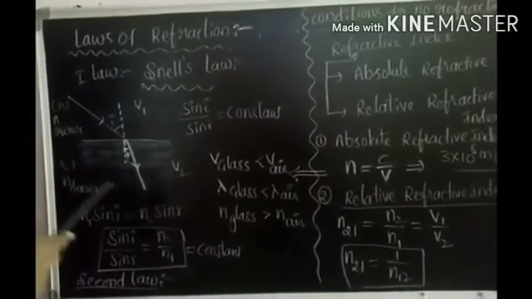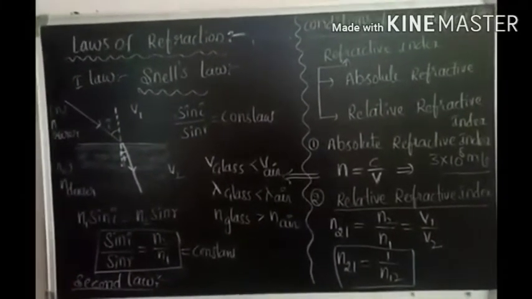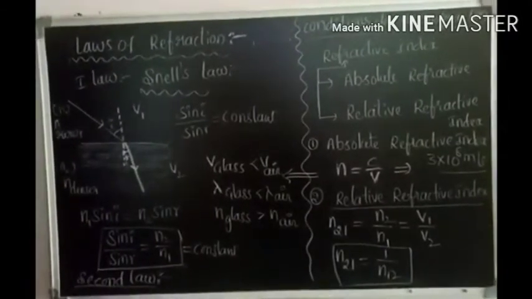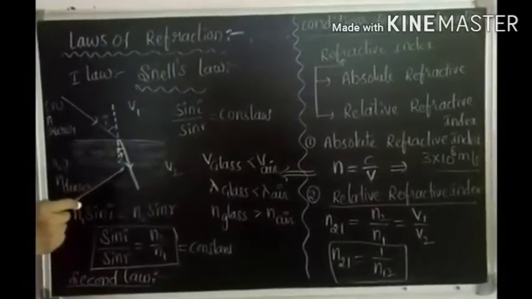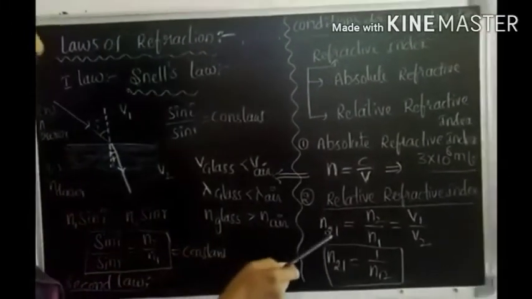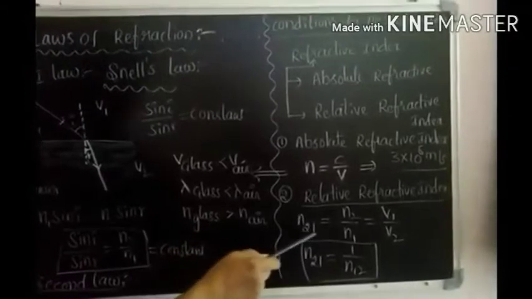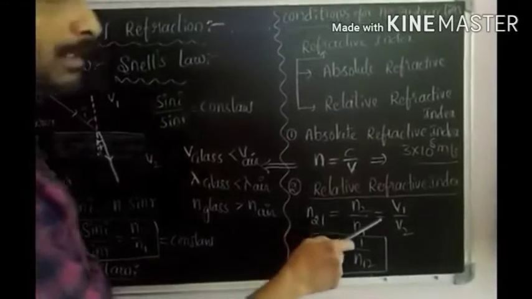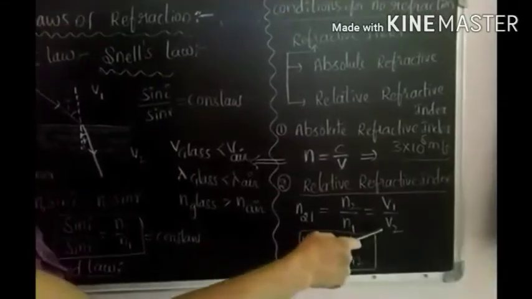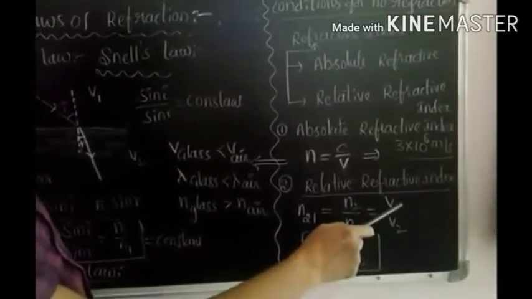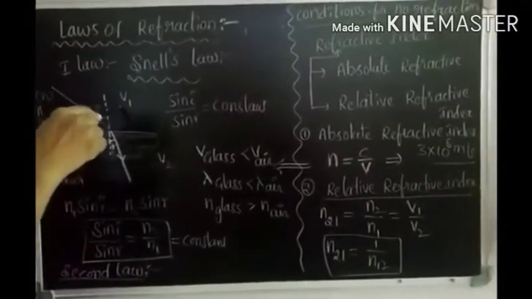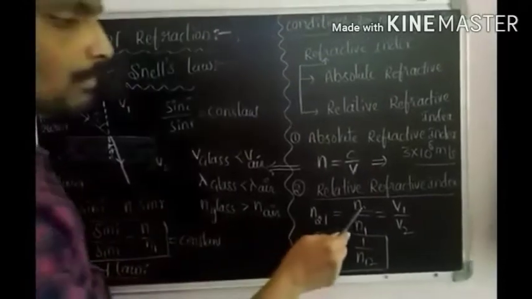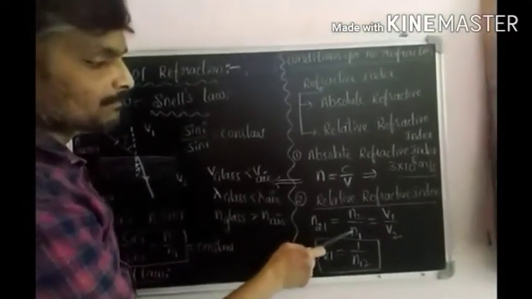So it is a relation between the refractive index of the second medium with respect to the first medium that gives us the relative refractive index. So the refractive index of the second medium with respect to the first medium, we can write N21. N21 equal to N2 by N1, that equal to V1 upon V2. What is V1? What is V2? Already we know that V1 means speed of the light in rarer medium, V2 means speed of the light in denser medium. So here we observe N2 by N1 equal to V1 by V2.